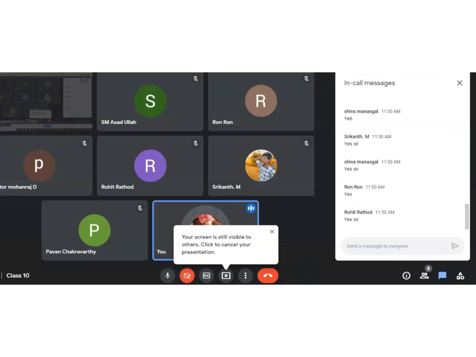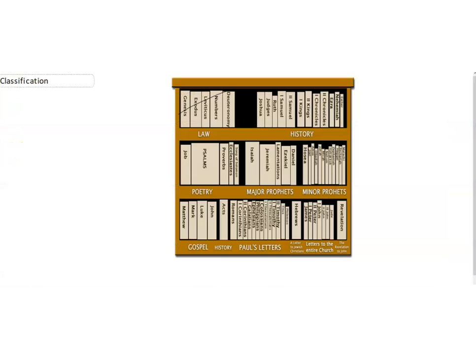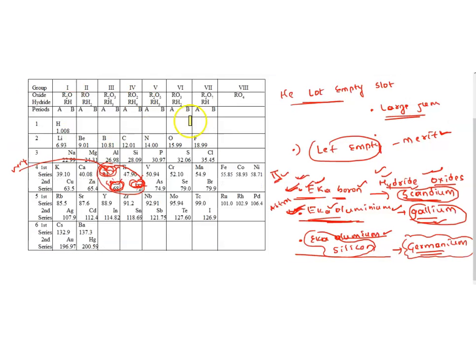Okay, the second important point here is, let me take that white space. Sorry. So let me remove this content. Sorry, because I want this table.